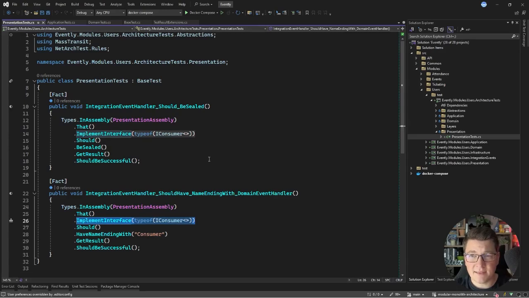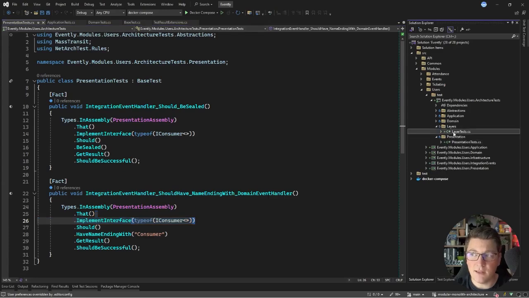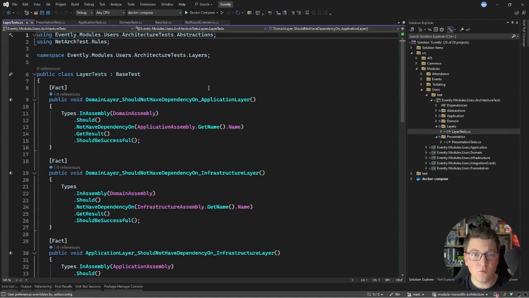In one of the next lessons, I'm going to introduce the integration event handler type. So I'm going to be slightly updating these test cases, but I'm going to notify you when this happens. And we also have a layer test project, which is the one checking the direction of dependencies between the layers in our clean architecture module.